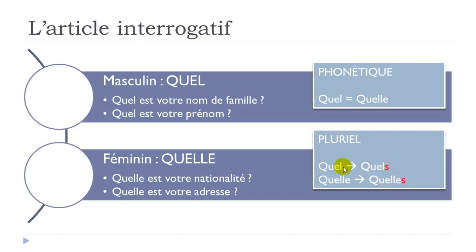So quel for the masculine singular will become quels, masculine plural. Quelle, feminine singular, will become quelles with the S, feminine plural. And the good news is that you will pronounce them the same way. Alright, so quel, quelle, quels, and quelles.